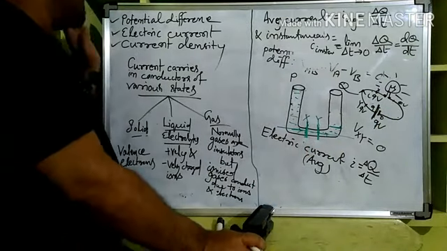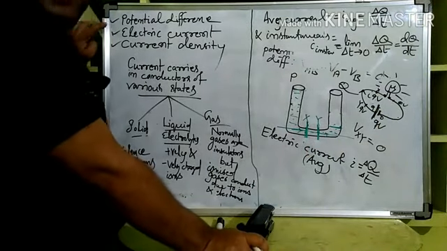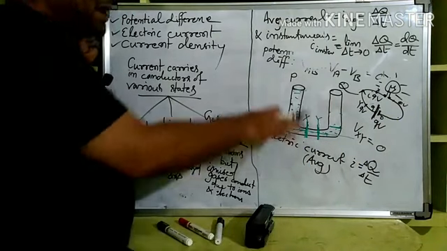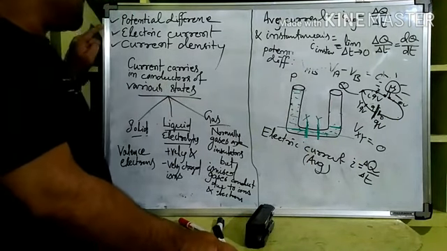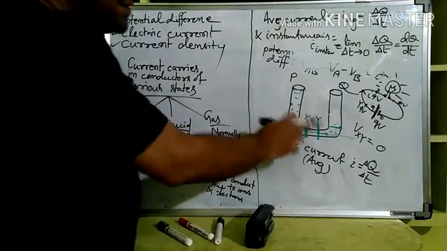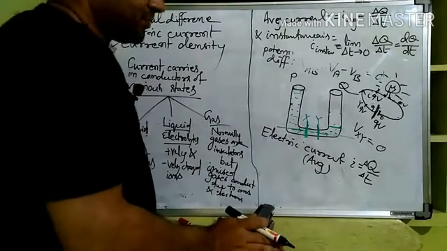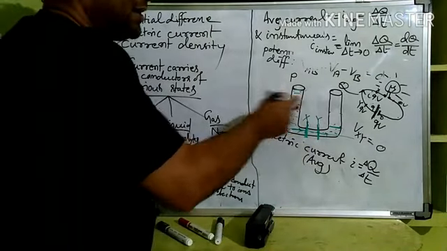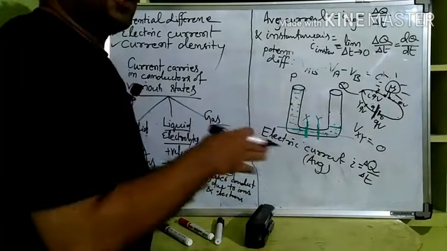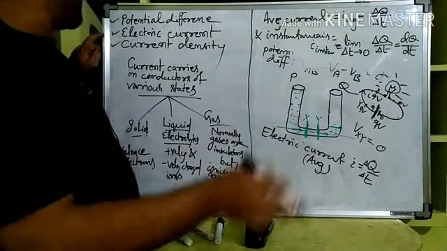Is it clear? So potential difference is something that can be compared with the level difference in the water, and the electric current, in this the flow of water is the current flow, and if a charge is flowing like that, we call that electric flow, electric current flow.